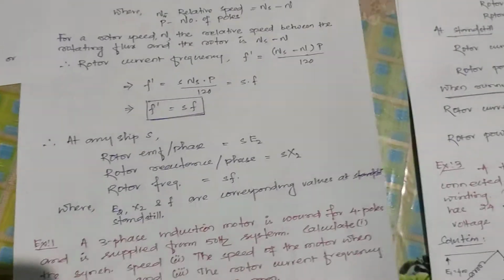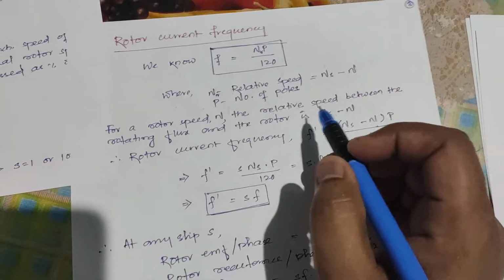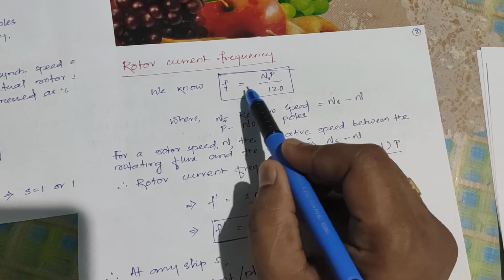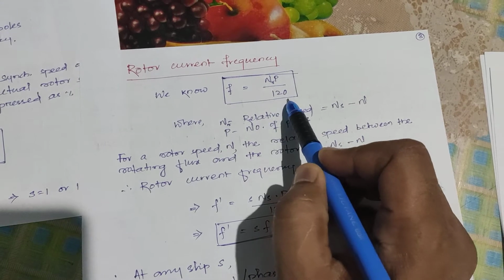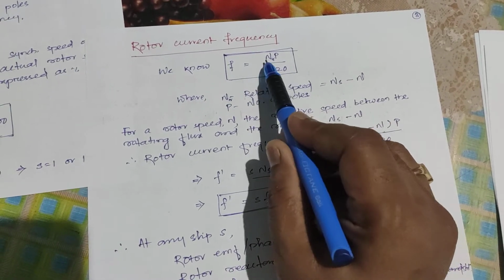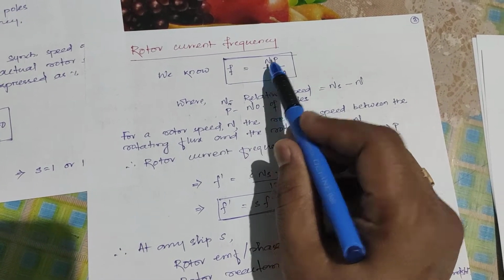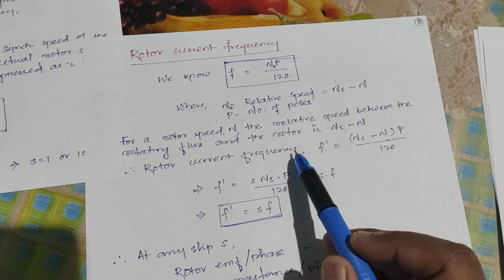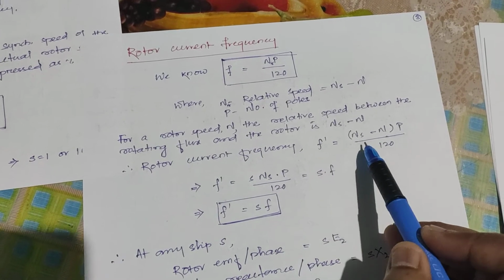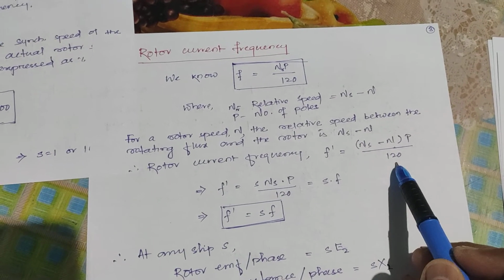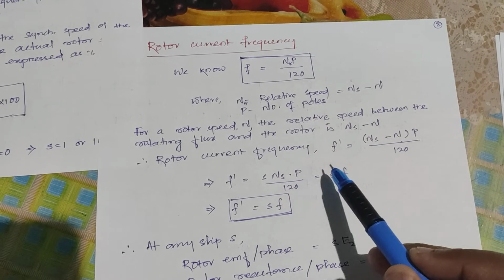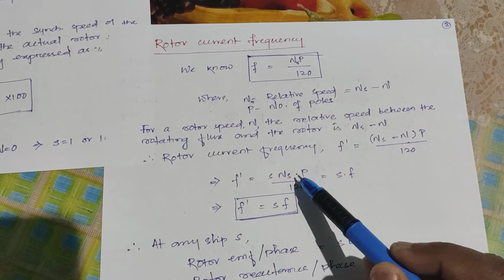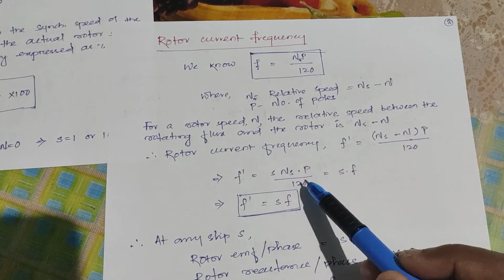Now, rotor current frequency. From the previous formula, I found f is equal to Nr P by 120. It is the general formula. This Nr is the relative speed. Relative speed formula is Ns minus N. If I use this here, then f dash is equal to (Ns minus N) P by 120. This value is your s. f dash is equal to s into Ns. Ns minus N is equal to s into Ns.